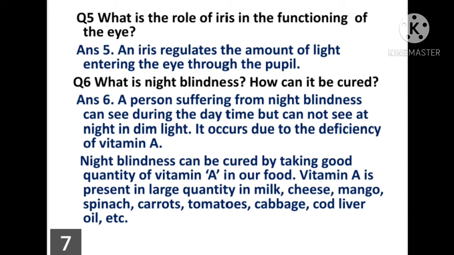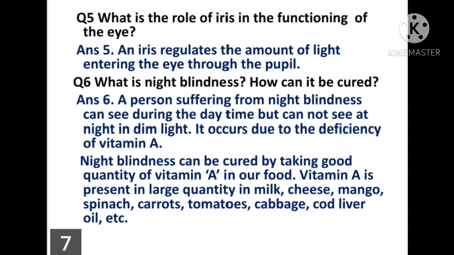Answer: a person suffering from night blindness can see during the daytime but cannot see at night or in dim light, and it occurs due to deficiency of vitamin A. Night blindness is a deficiency disease due to deficiency of vitamin A. Night blindness can be cured by taking a good quantity of vitamin A in our food.